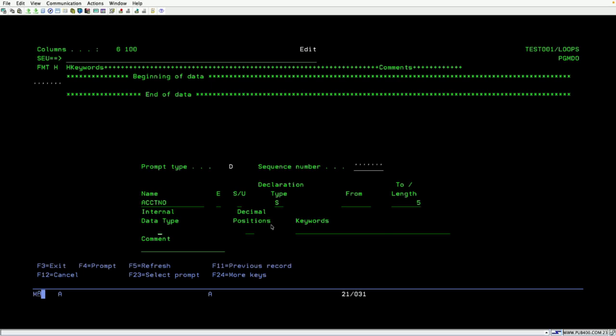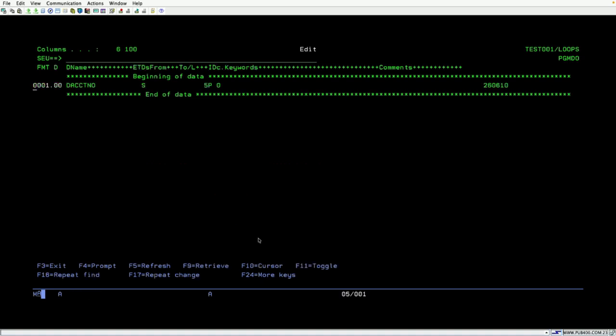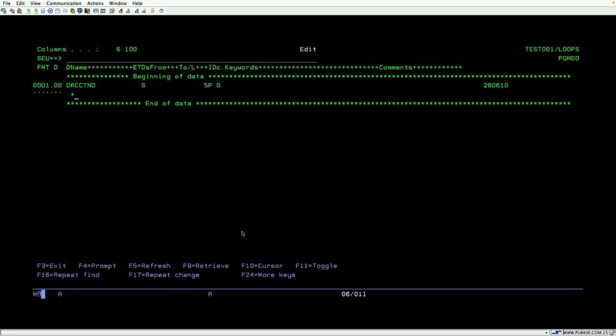Here I am just giving the length as 5, tab, 5P, or you can give P, or you can also give S, there is no issue. Okay, enter. So I declared one variable here. Now if I mention a star in this position, column 7, it is a comment line.